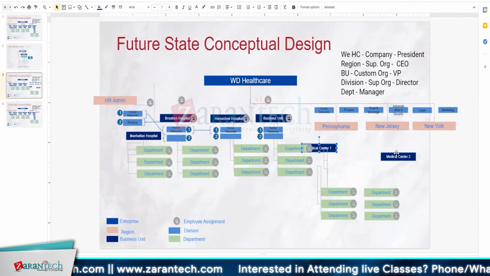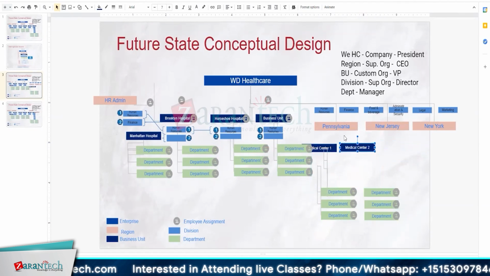So based on that, I changed it to underneath the department or the super organization. So I have a region: Pennsylvania, New York, New Jersey, and all. Then I have hospitals. So in Pennsylvania, I have maybe 5 hospitals, New Jersey 10 hospitals, New York maybe 2 hospitals. So something like that.